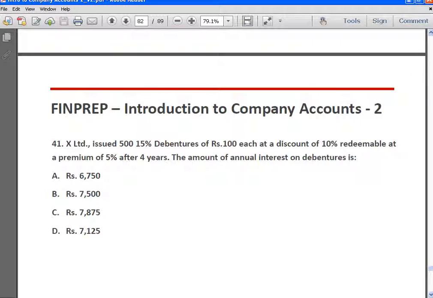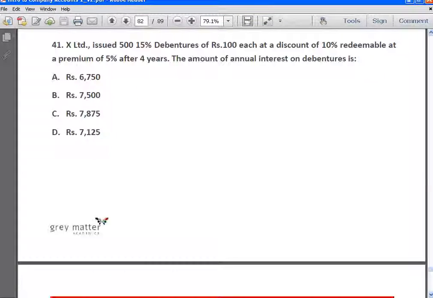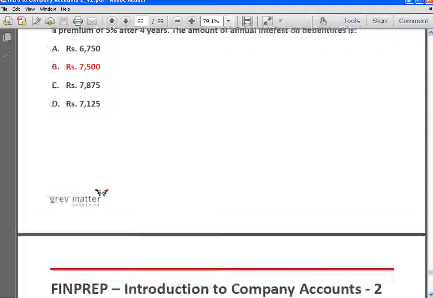Then, X Limited issued 500 15% debentures of rupees 100 each at a discount of 10%, redeemable at a premium of 5% after 4 years. The amount of annual interest on debentures is how much? So the interest is always payable on the nominal value of debentures. The nominal value of debentures is 500 into 100, which is 50,000. On that, 15% is 7,500 rupees, and hence the answer is B, 7,500.